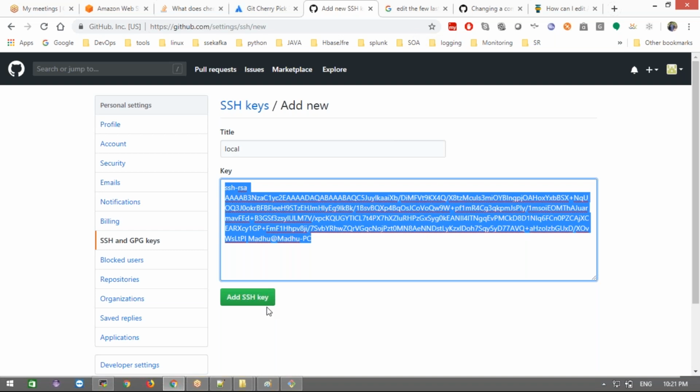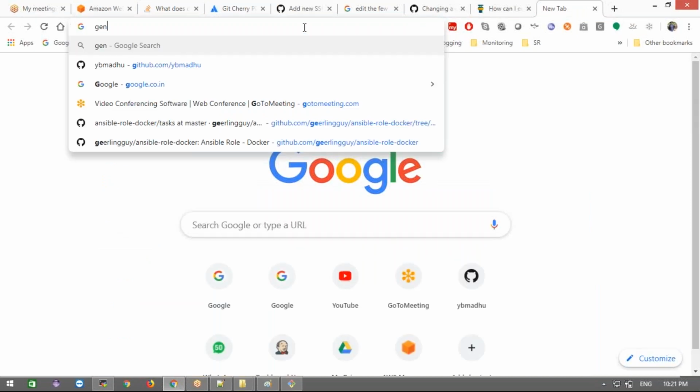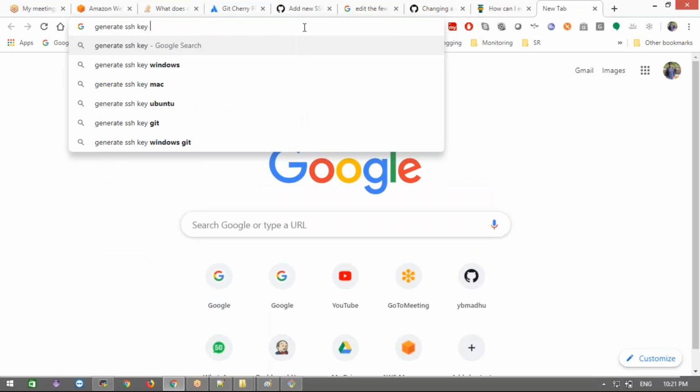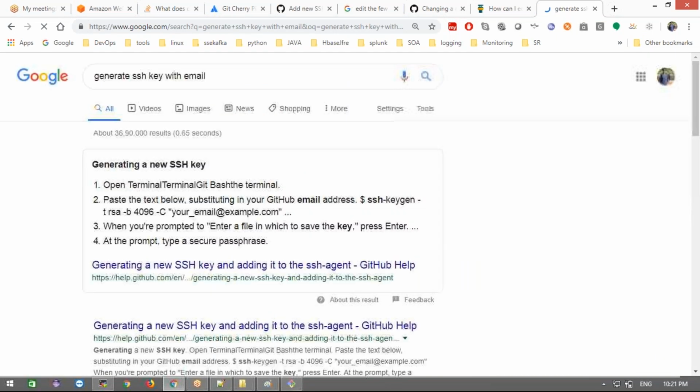Okay, now if you want the mail ID, what do we do? We use the -C option. Let me check it. Generate key with mail ID, with email. We just need to use one extra option, -C, and you can mention the mail ID of your account.